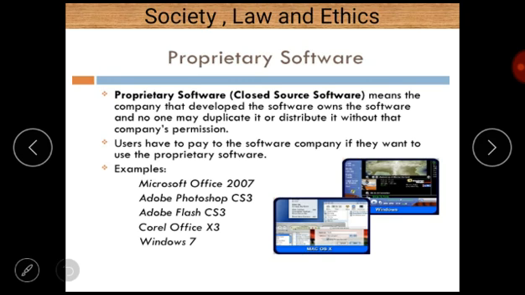Proprietary software is basically the type of software where users have to pay the software company, and they have no right to duplicate or distribute it. That's why it is called proprietary software. Examples of proprietary software are Microsoft Office, Adobe Photoshop, Adobe Flash, etc.